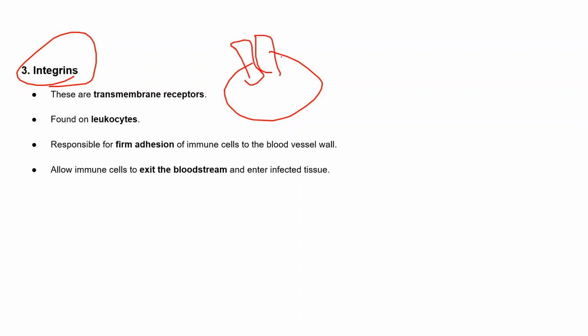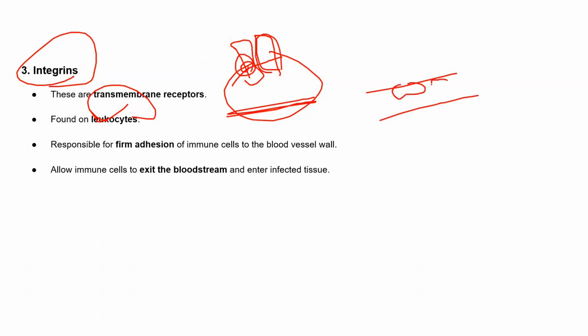Transmembrane, that is, this is the plasma membrane and it is present between this here. So these are the transmembrane receptors, and normally they are present on the leukocytes, and they are responsible for the firm adhesion. Like we know that these are the blood vessels, and whenever they move, they will form a firm adhesion to this blood vessel so that they will not move anywhere else, because they have to reach the particular distinct site, right?